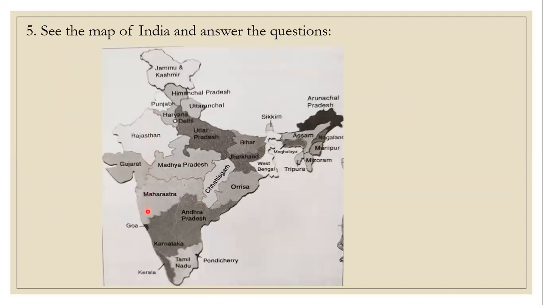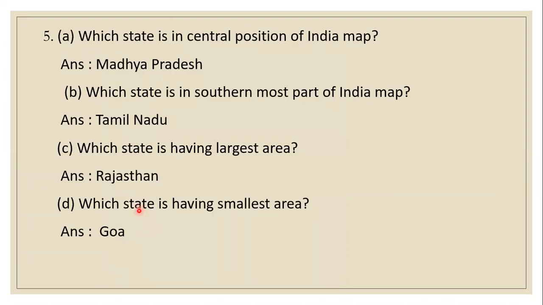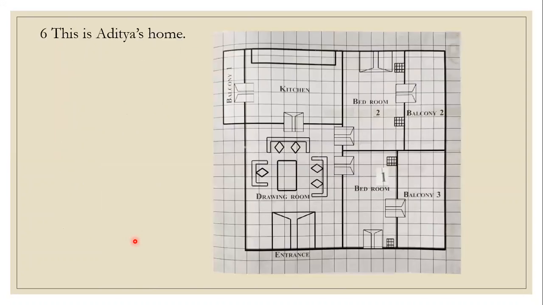You see Goa, in between Karnataka and Maharashtra, Goa, which is having the smallest area. So, the largest state in India is Rajasthan, and the smallest state is Goa. That is the last question. Which state is having the smallest area? Goa.